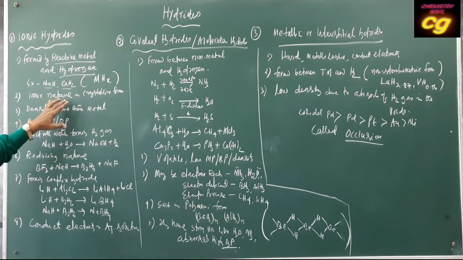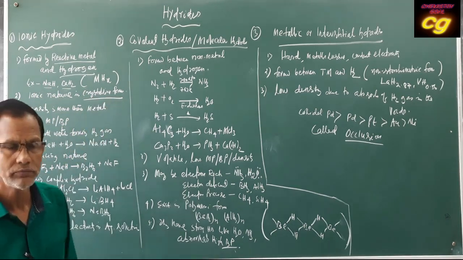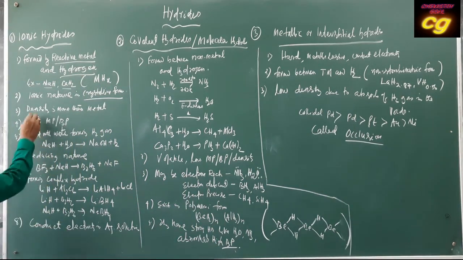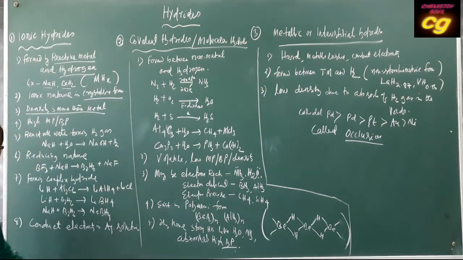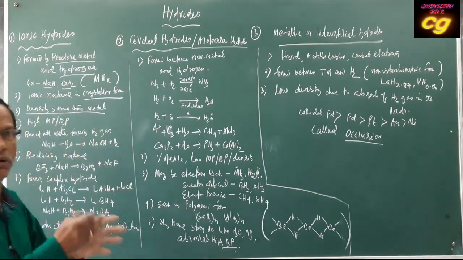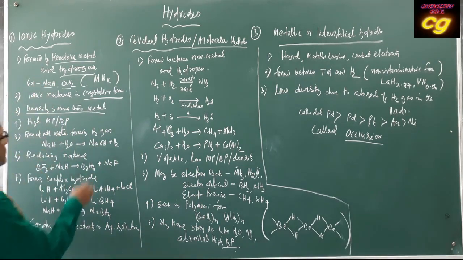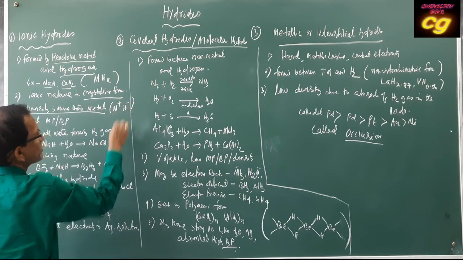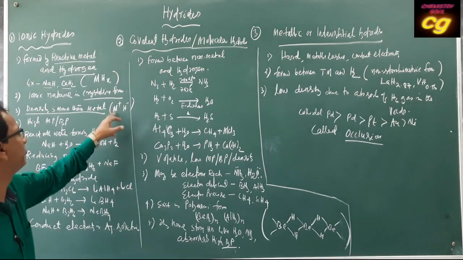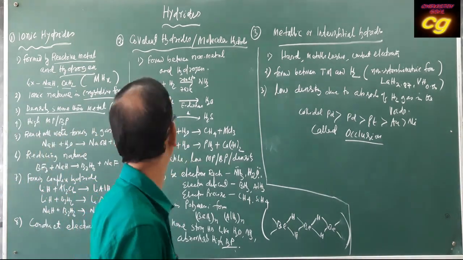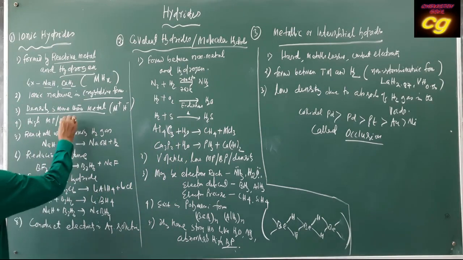Ionic hydrides are ionic in character and exist in crystalline structure. Okay, and they have high density. Generally, they are produced from metals. After formation, the density is more due to strong bonding between the metal cation and the hydride anion. It is mainly M plus and H minus. Due to strong attraction between cation and anion, the density is high, and there is a higher melting and boiling point.